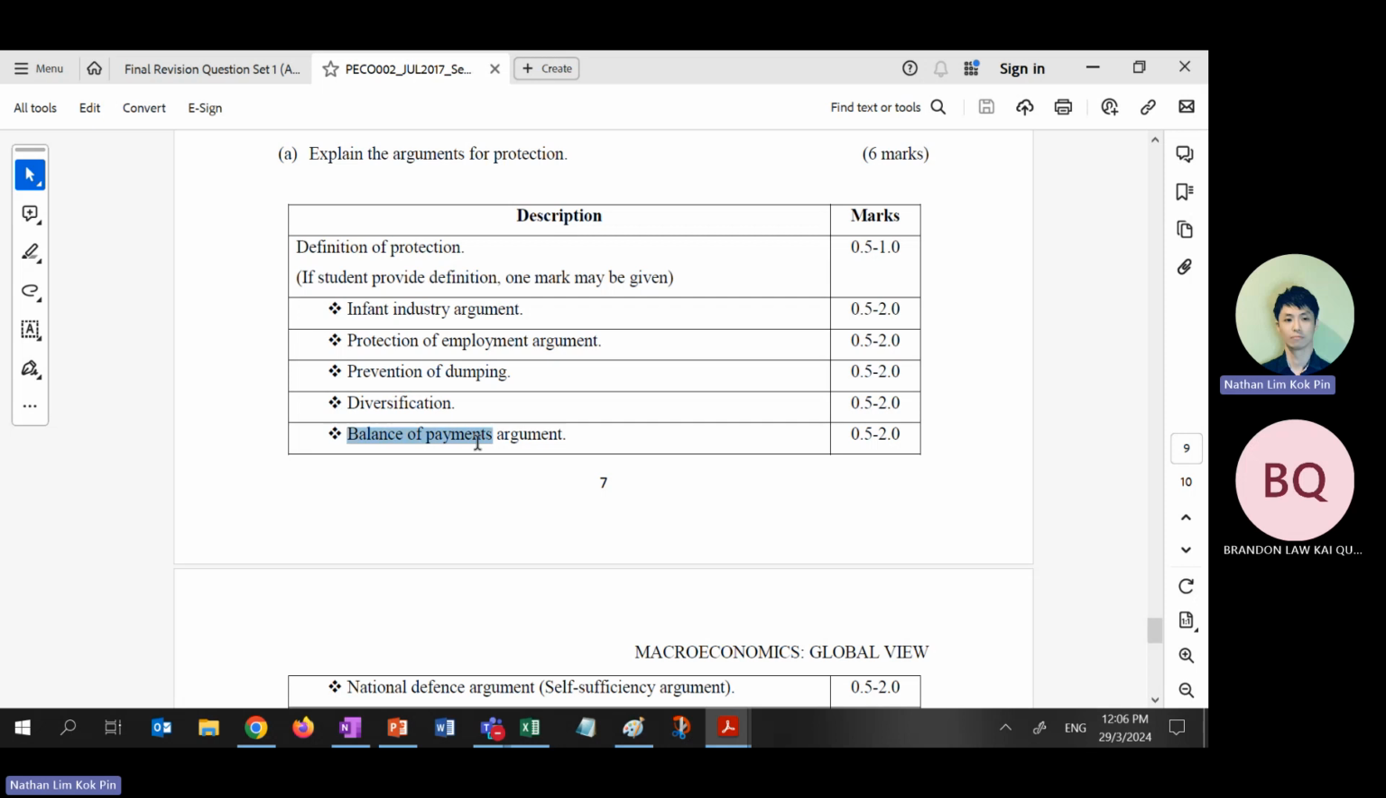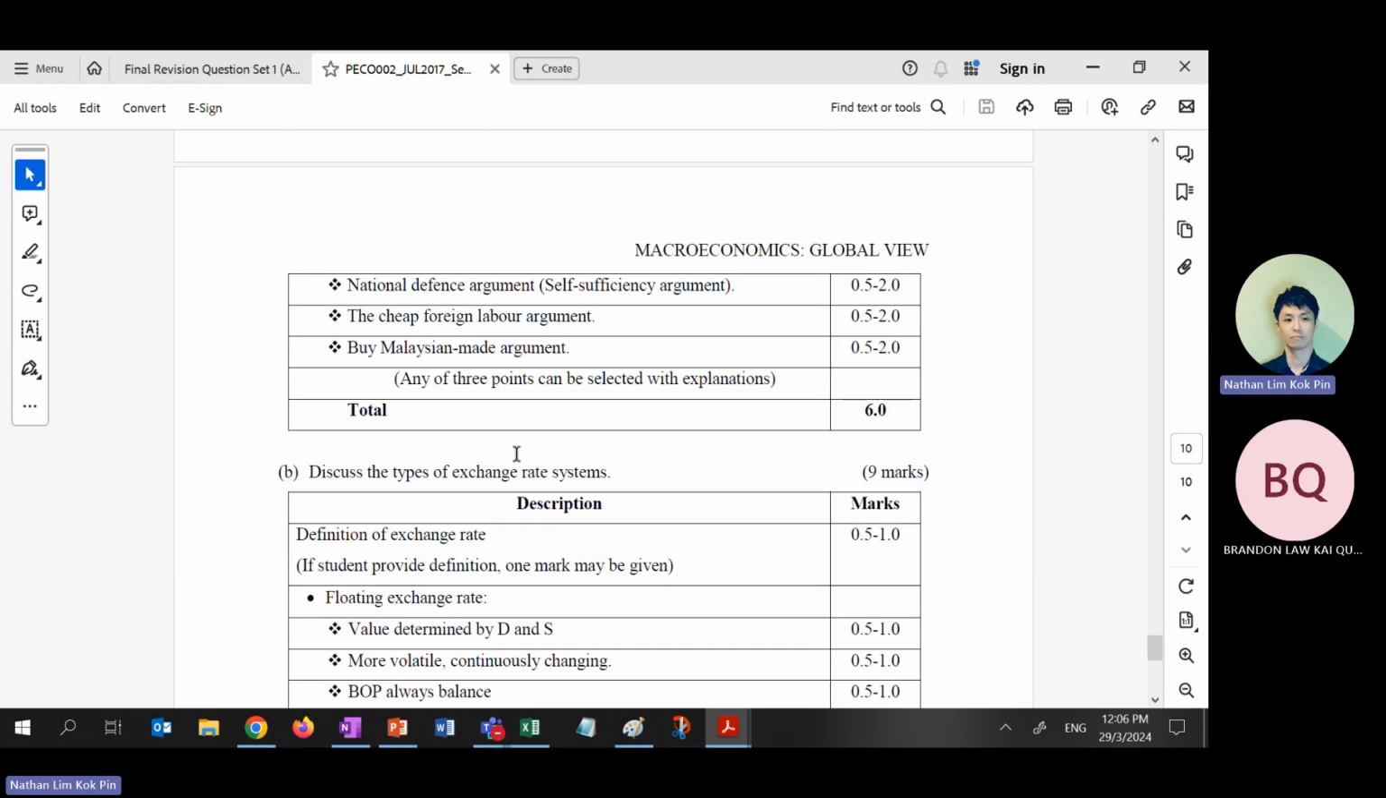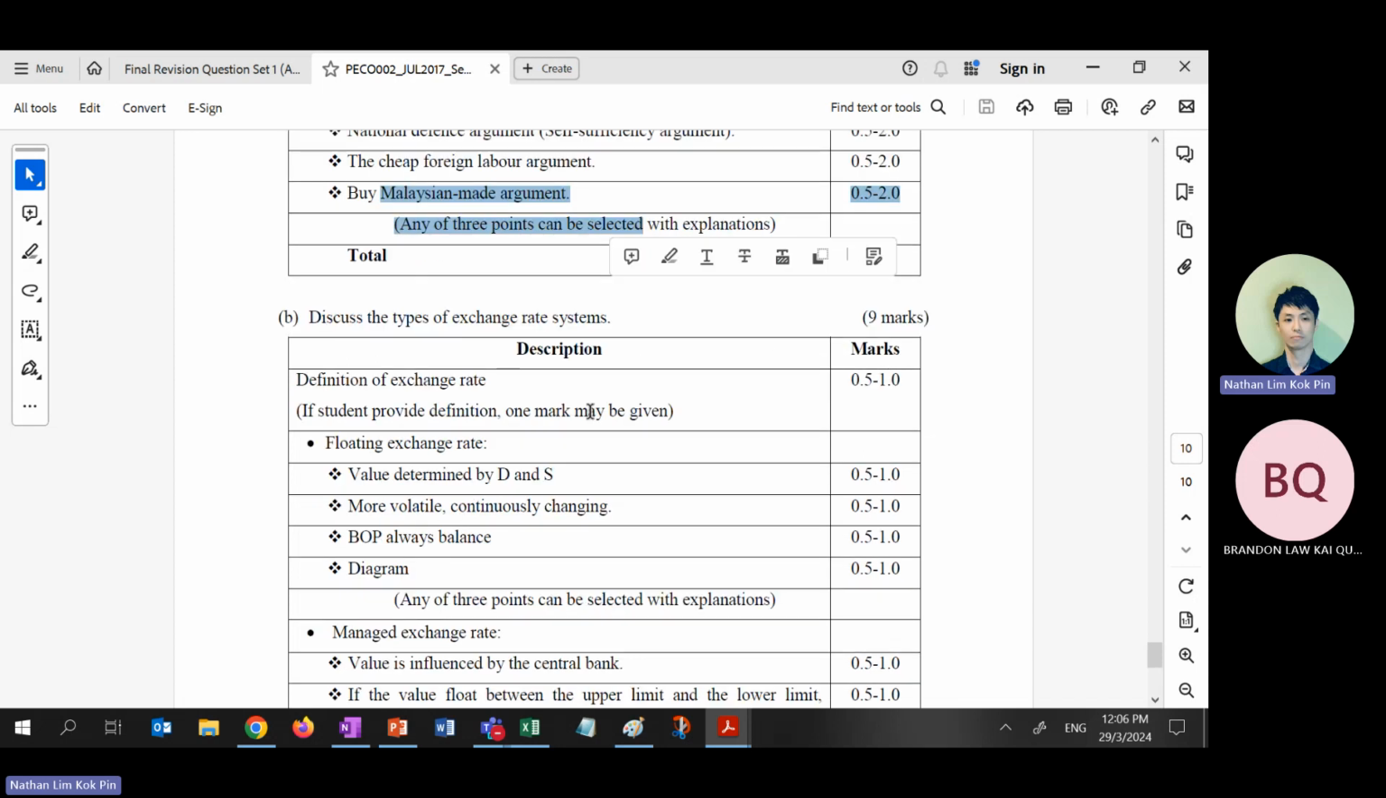There's another one, which is balance of payment. Because they want to achieve balance of payment, they want to achieve exports equal to imports. Right? Credit equals debit. National defense I also missed out just now. National defense, this one is also a very weak argument. And the cheap labour one, I already covered these two.